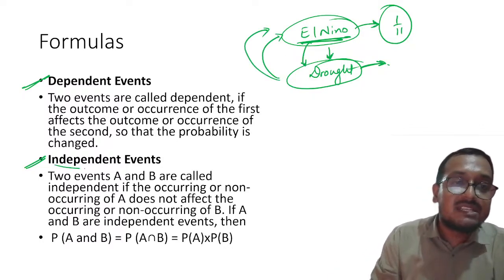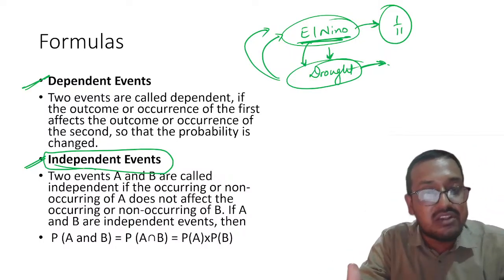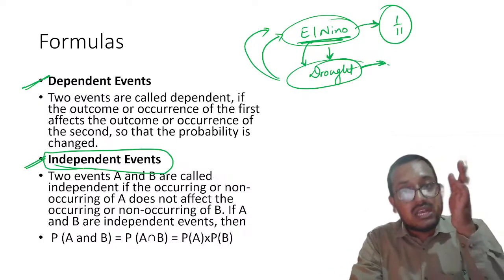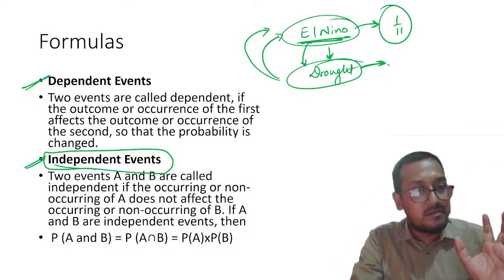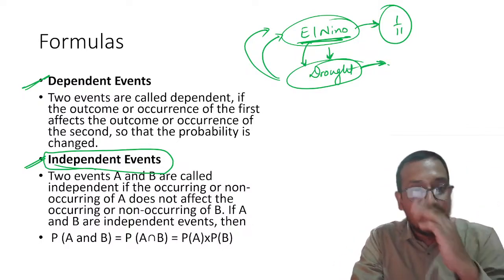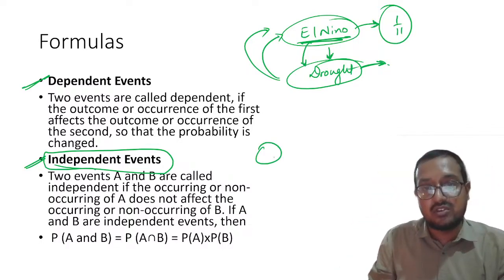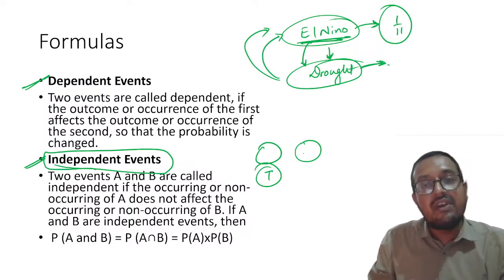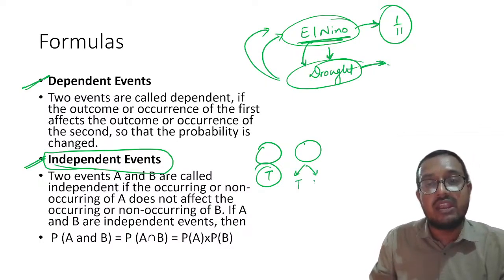Whereas independent events are the events which are totally independent of each other. That means occurrence of one event will not affect the occurrence of some other event. For example, tossing a coin. If I toss a coin and tell you that this time tail came, then again, you cannot tell with surety whether tail will come or head will come, right?